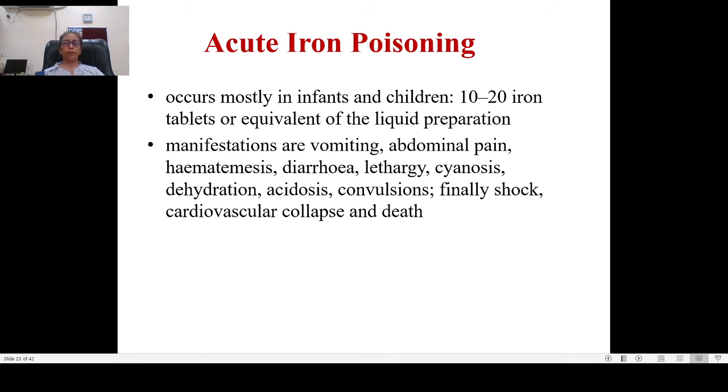Now, sometimes the patient may present with acute iron poisoning. Why does it occur? This happens normally in children and infants when they take it accidentally. When they take 10 to 20 tablets of iron, or an equivalent amount of liquid, acute iron poisoning can occur. The manifestations of an iron overdose are vomiting, abdominal pain, hematemesis, diarrhea, lethargy, cyanosis, dehydration, acidosis, and convulsions. Finally, shock can occur and the patient dies because of cardiovascular collapse.